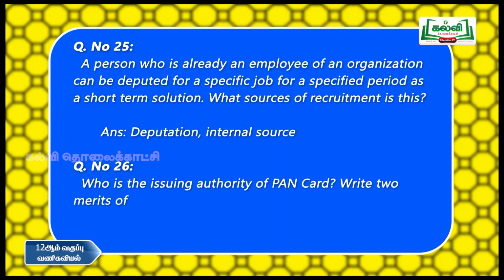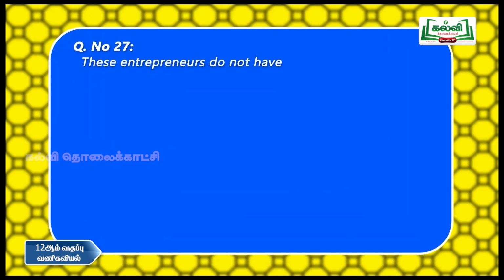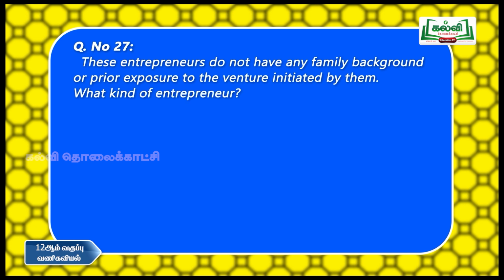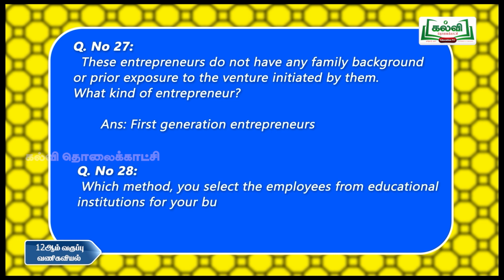The next one, who is the issuing authority of PAN card? PAN card we all know very well. The PAN card is issued by the income tax department, which is used for different governmental purposes. The next one, these entrepreneurs do not have any family background or prior exposure to the venture initiated by them. What kind of entrepreneur is he? So, these persons are called first generation entrepreneurs. Okay. The next one, which method do you select to recruit employees from educational institutions for your business concern?